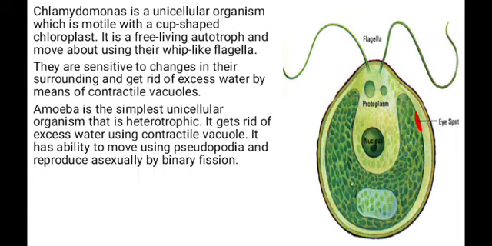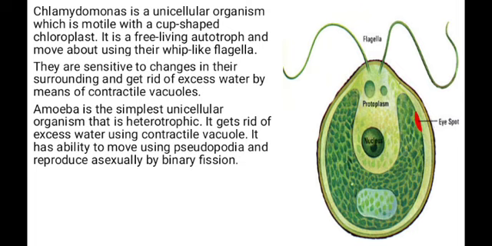Another example of cell living an independent life is amoeba. Amoeba is the simplest unicellular organism that is heterotrophic. That is, it feeds on other organisms. It cannot produce its own food by itself, and it gets rid of excess water or excess material using contractile vacuole.